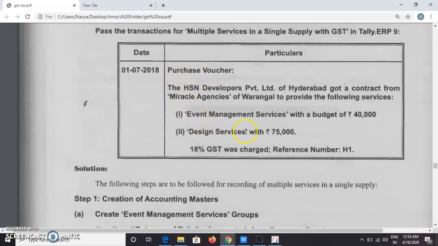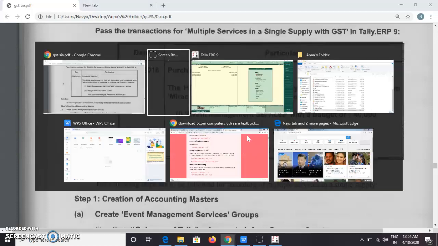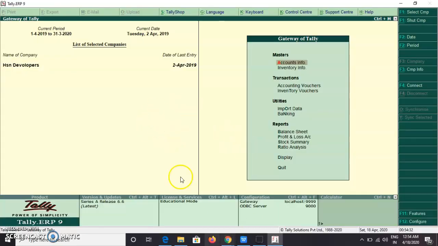One is the event management services ledger we require, that is purchase of event management services. Next, purchase of design services, CGST, SGST, Miracle Agencies. These are the ledgers we require. Now we are going to create them one by one in Tally. Now this is the Gateway of Tally, HSN Developers.